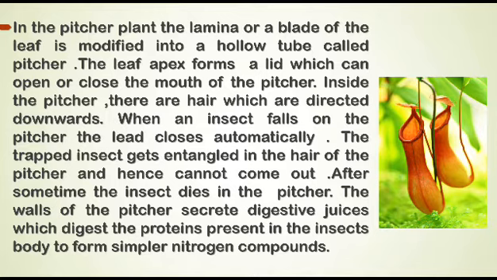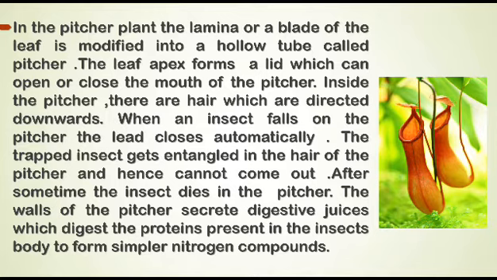Here, one thing you have to remember is that insectivorous plants are green and carry out photosynthesis to obtain a part of the food required by them. But they do not get the nitrogen nutrient from the soil in which they grow. I have already told you that the insectivorous plants grow only in those soils which do not contain sufficient nitrogen. So, insectivorous plants feed on insects to obtain the nitrogen compounds needed for their growth.